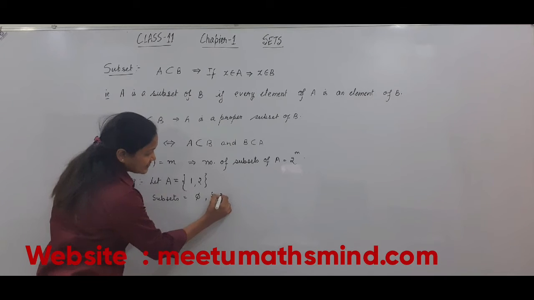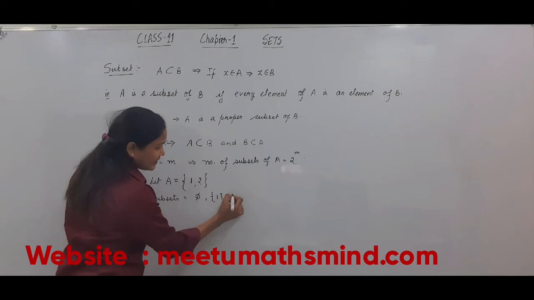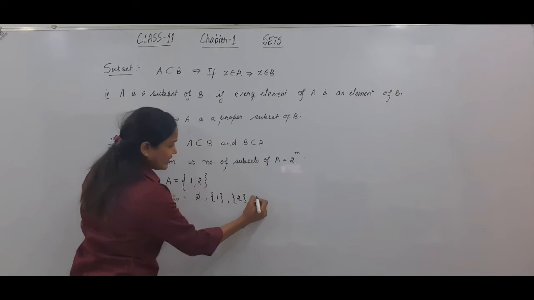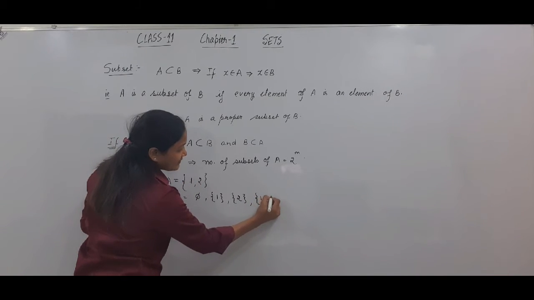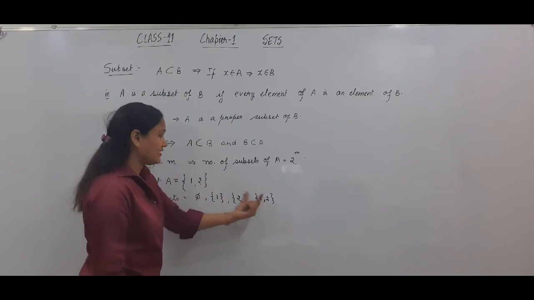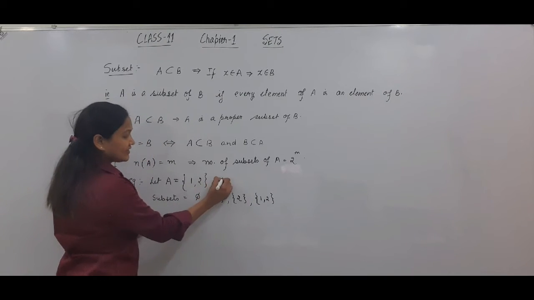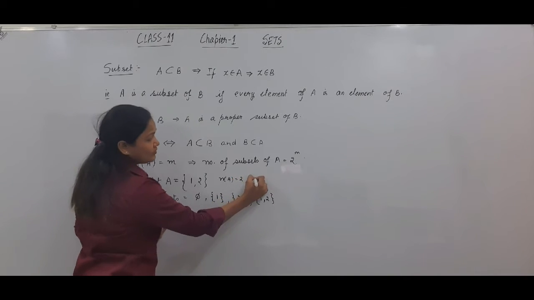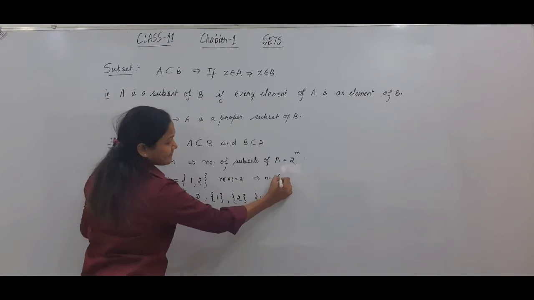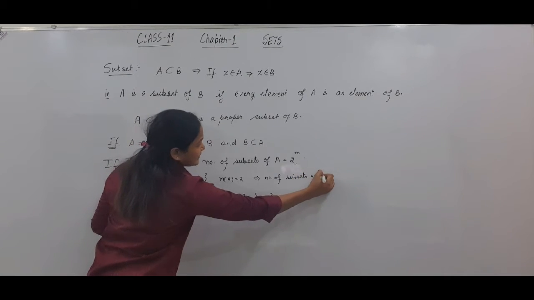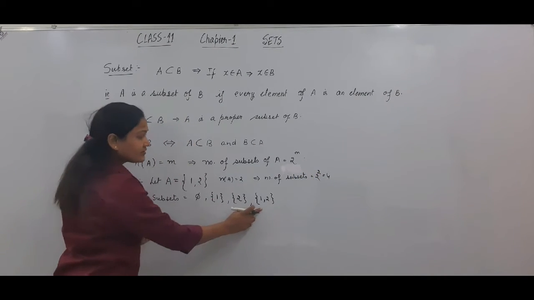Then the singleton set {1} is a subset of A. Then the singleton set {2} is a subset of A, and also A itself is a subset of A. So A has 4 subsets. The cardinal value of A is 2, so the number of subsets will be 2 raised to power 2, that is 4, and these are the 4 subsets.